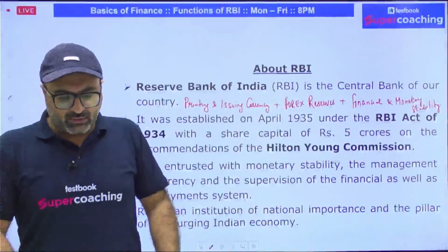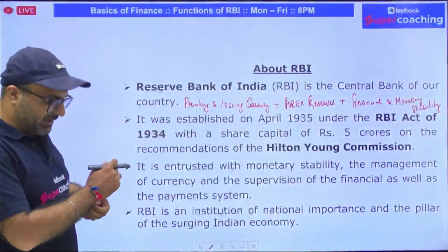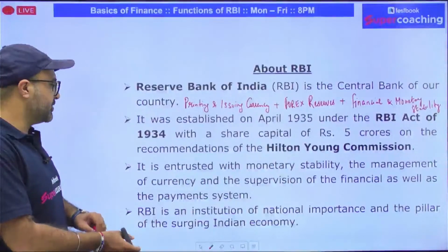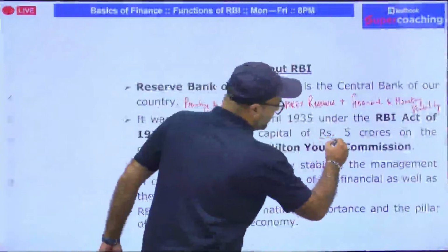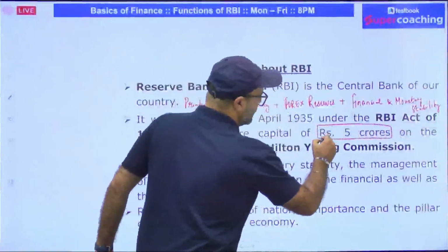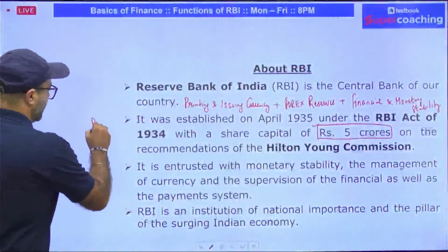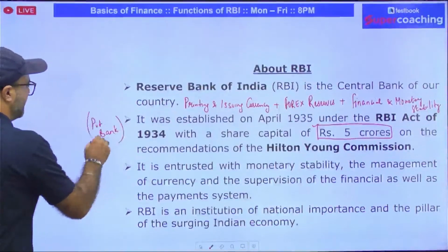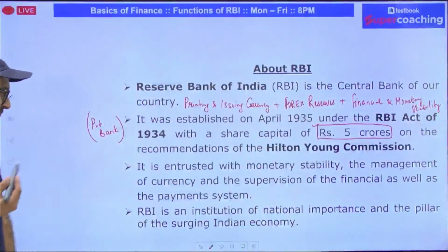Got it? Now, the next point is that RBI was established under its own act, the RBI Act 1934, and RBI started its operation on 1st April 1935 with an initial capital of 5 crores. Remember that when RBI was set up, it was a private bank. That means the investment was done by private investors, and that is the reason we call it a private bank. Later on, RBI was nationalized.